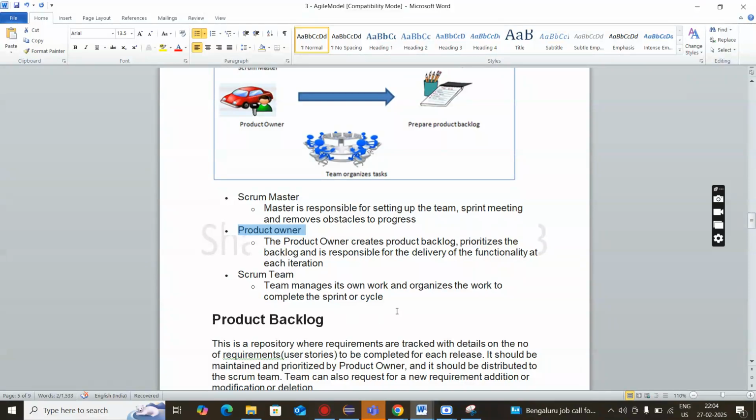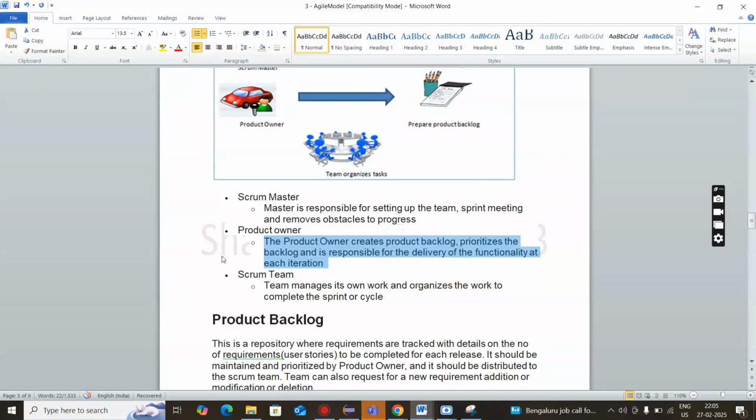Okay, so the product owner creates a product backlog. He will create a product backlog in which all product details are added, like a folder or like a repository. Then he prioritizes the backlog and is responsible for delivery of the functionality at each iteration. Prioritize means he will decide which modules should be taken right now, which module should not be taken. So he is called a product owner. It means product details are stored with him.